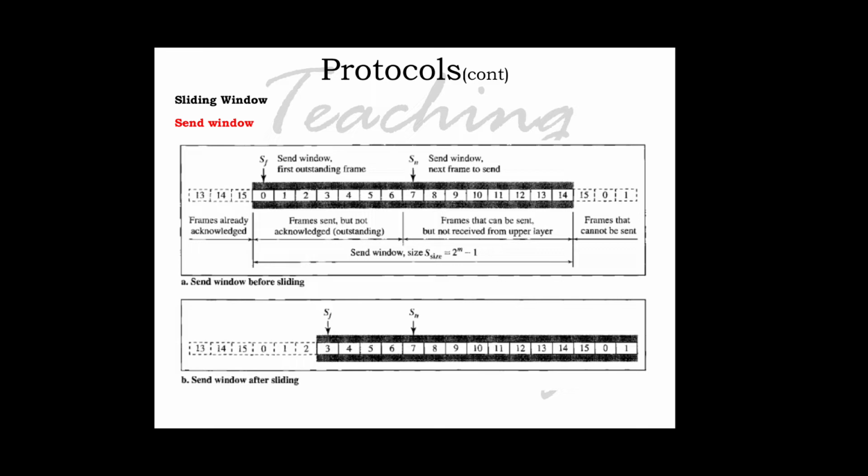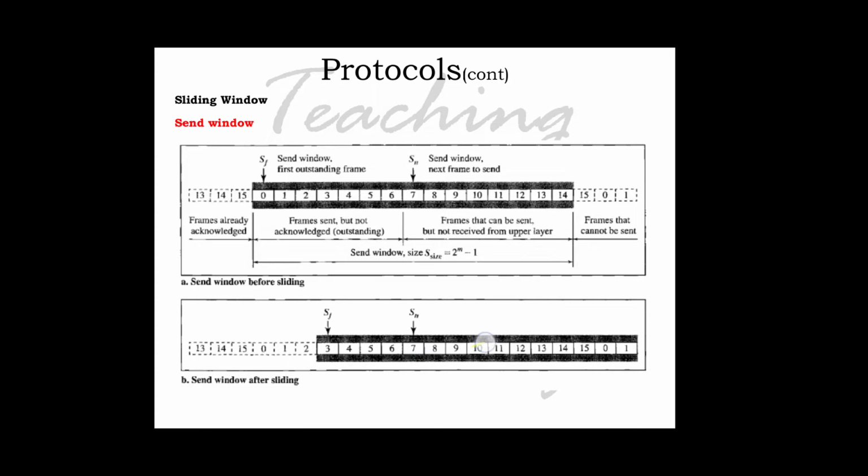As we will see shortly, the acknowledgements in this protocol are cumulative, meaning that more than one frame can be acknowledged by an ARQ frame. In figure B, frames 0, 1 and 2 are acknowledged, so the window has slid to the right 3 slots. Note that the value of SF is 3 because frame 3 is now the first outstanding frame. So SF will change to S3.